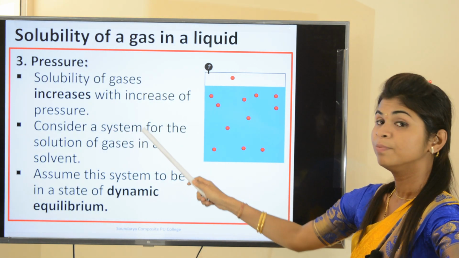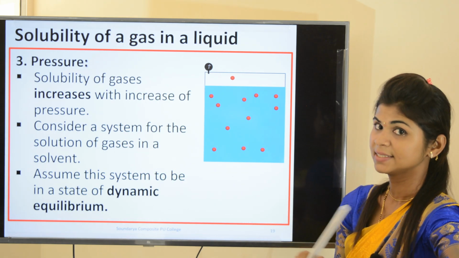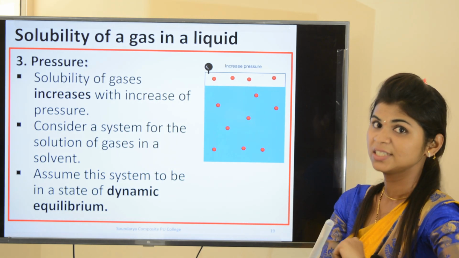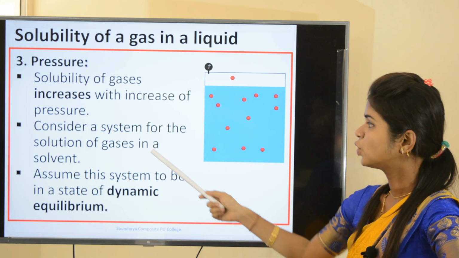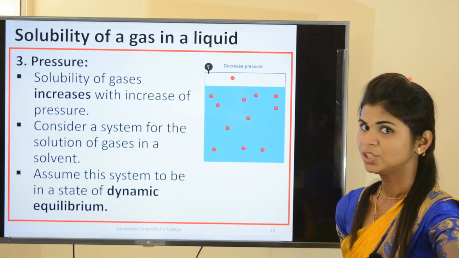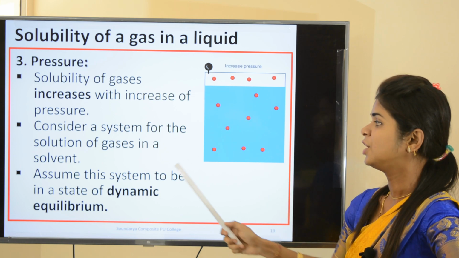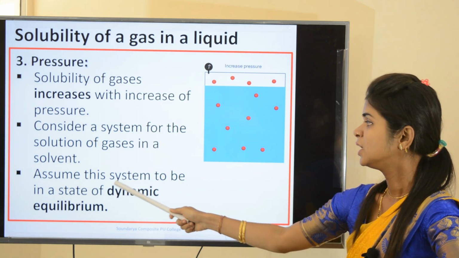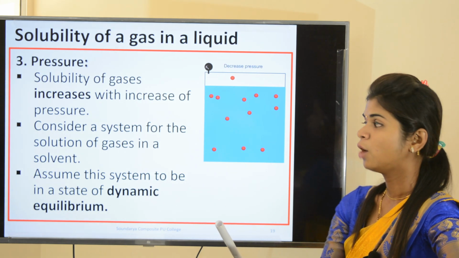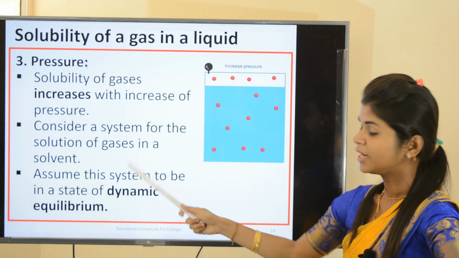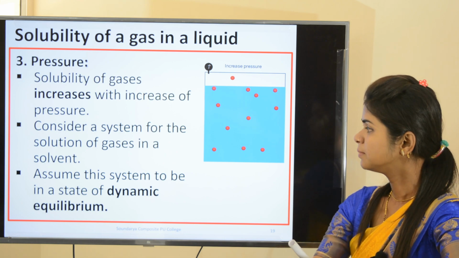Consider a system for the solution of gases in a solvent. You take a system in which gas is dissolving in the solvent, and one important thing you have to assume is that the system is in a state of dynamic equilibrium. You have to assume that there is a dynamic equilibrium. Okay?